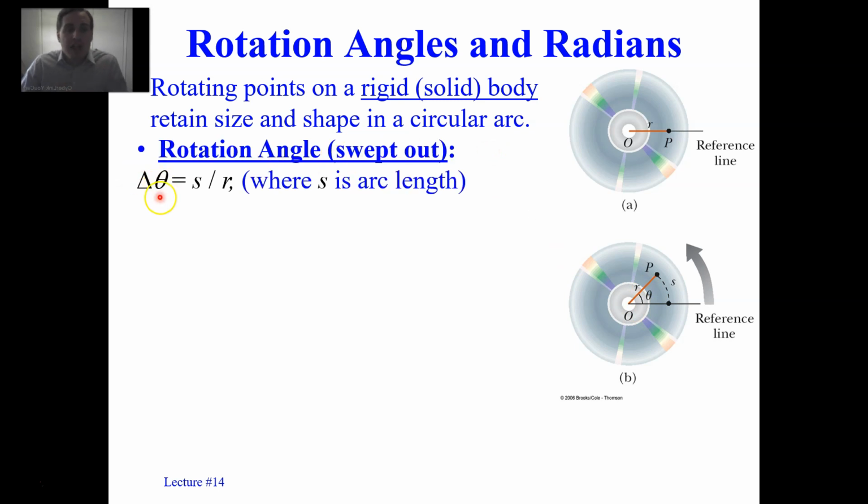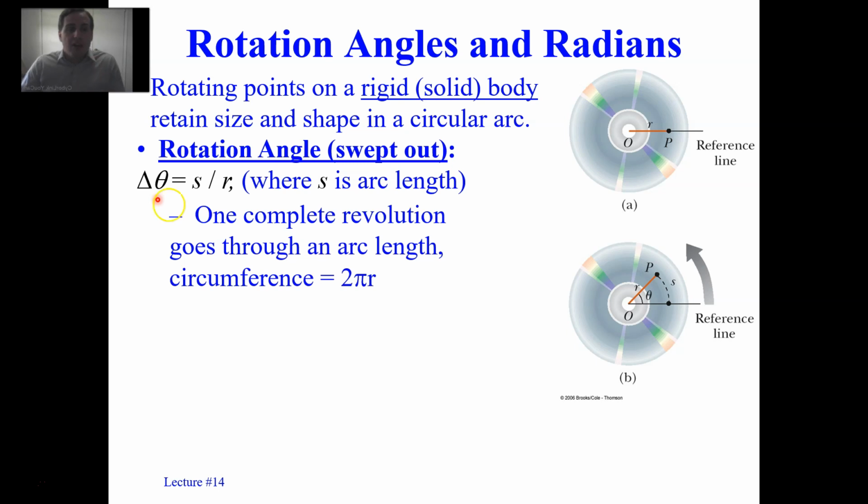Now the rotation angle, delta theta, is going to equal S over R, where S is the arc length. Hopefully you learned that formula somewhere in your life, maybe in a trigonometry or pre-calculus class. S is in meters, R is in meters, so delta theta is in radians. And radians are really unitless.